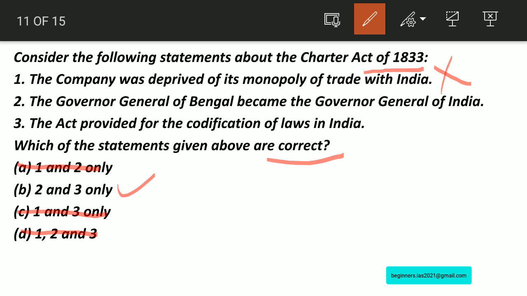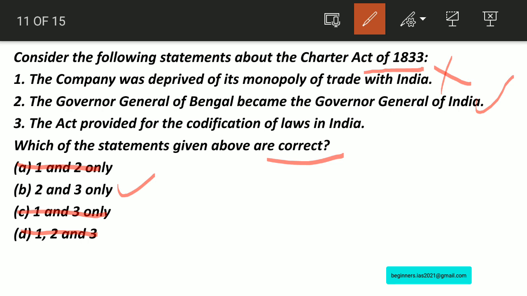The Governor General of Bengal became the Governor General of India. Yes. The Charter Act of 1833 made the Governor General of Bengal the Governor General of India. Also, the Governor General in Council was to control, superintend, and direct the civil and military affairs of the company. And also, Bombay, Bengal and Madras, other regions were subjected to complete control of the Governor General in Council. And also, one has to note that the central government was to have complete control over raising the revenues and expenditures. And also, under this act, the Governor General in Council was given the power to legislate for the whole of the British territories in India.